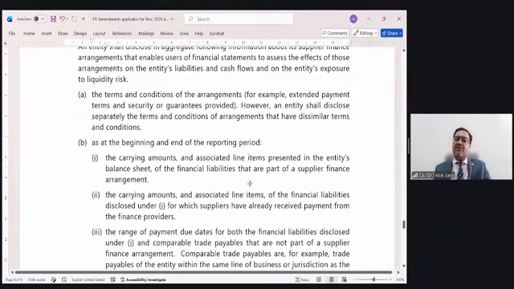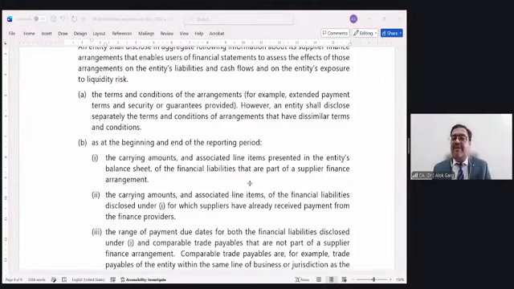Qualitative information means the terms and conditions, like extended payment terms. For example, the company has entered into purchase orders of 80 days, 120 days, 150 days. What are the securities and guarantees provided? These are the qualitative information required to be disclosed in the notes to accounts in case of a supplier finance arrangement.